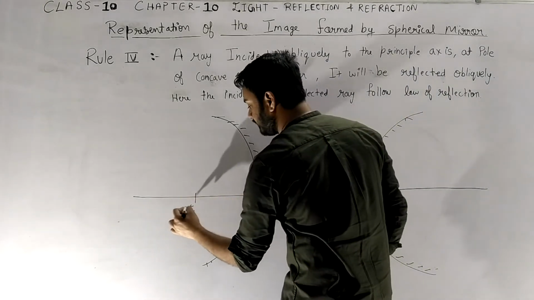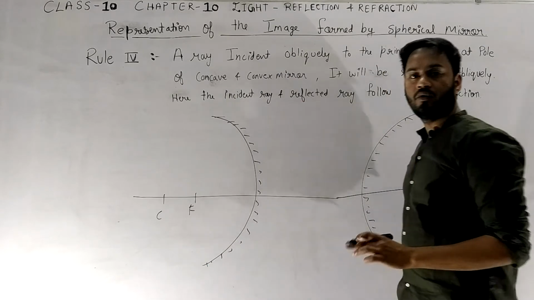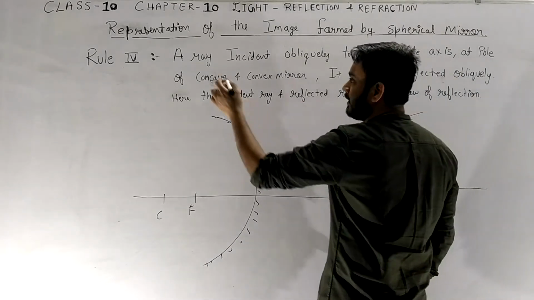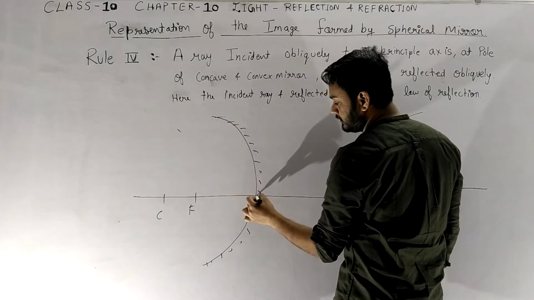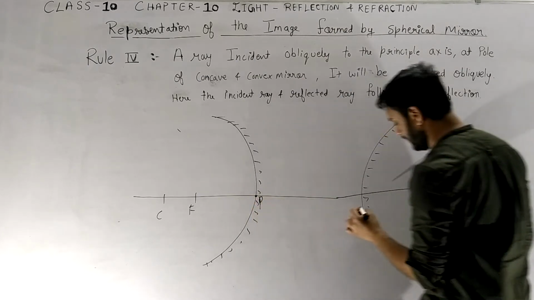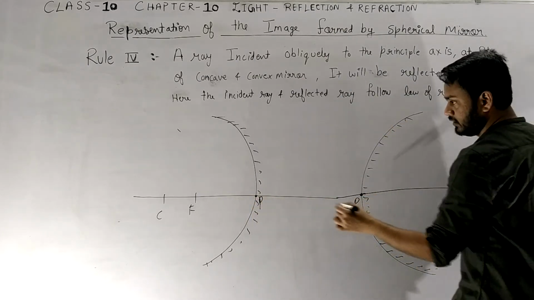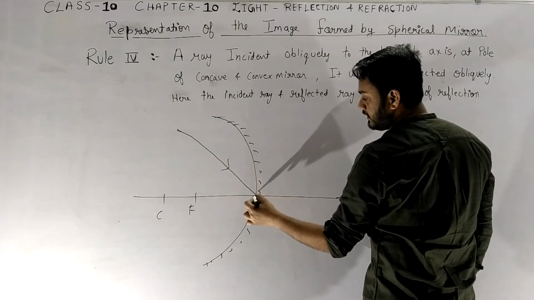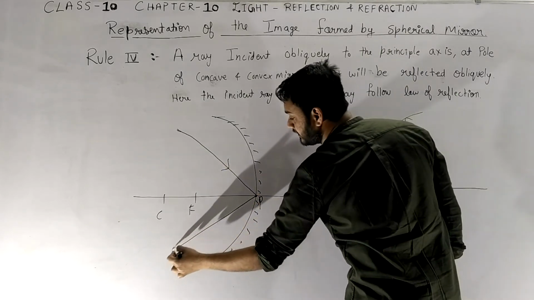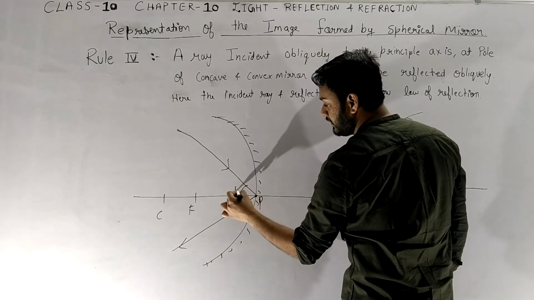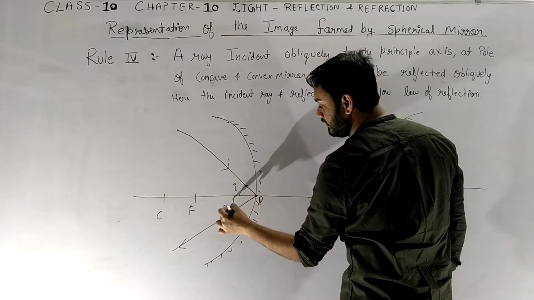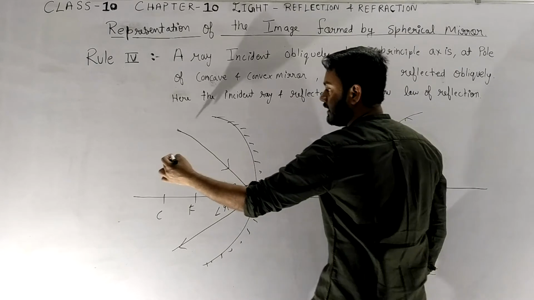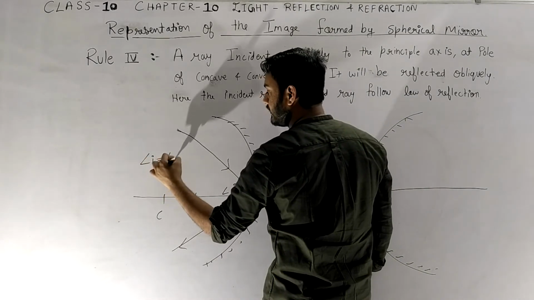This is the focus, this is curvature. Now what will happen if any ray is incident at the pole? This is called the pole and this is also the pole. If any ray is incident at the pole, it will be reflected back obliquely with the same angle. So here angle I is always equal to angle R.